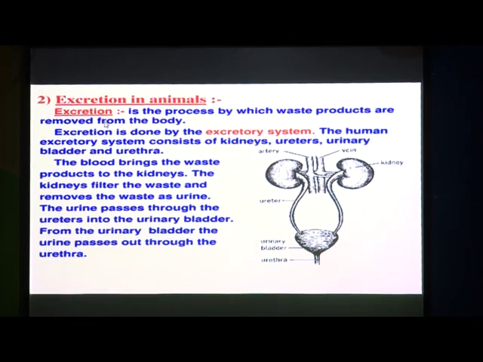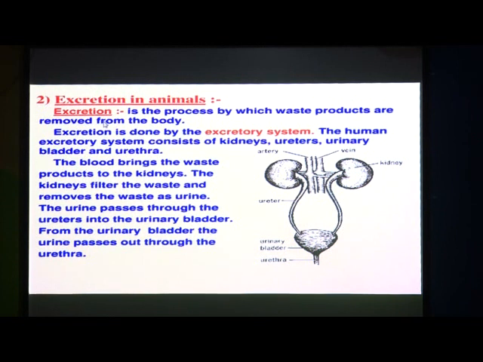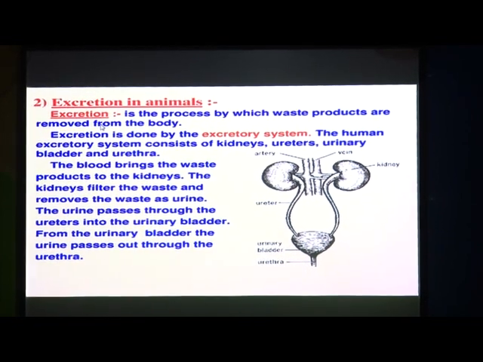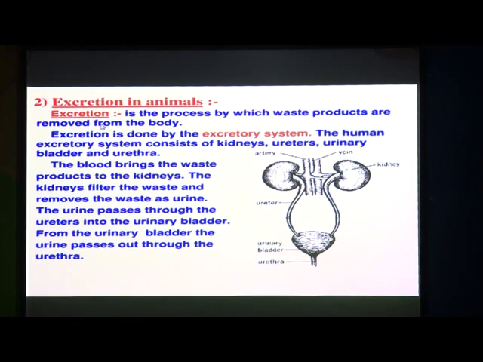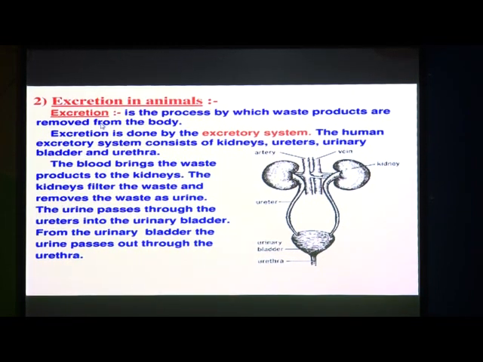After digestion, whatever waste products are there, or after respiration, whatever harmful gases are there, some harmful molecules are coming in our body, and we have to remove them from our body. This process is called excretion. And here you can see the excretory system. Excretion is done by the excretory system.